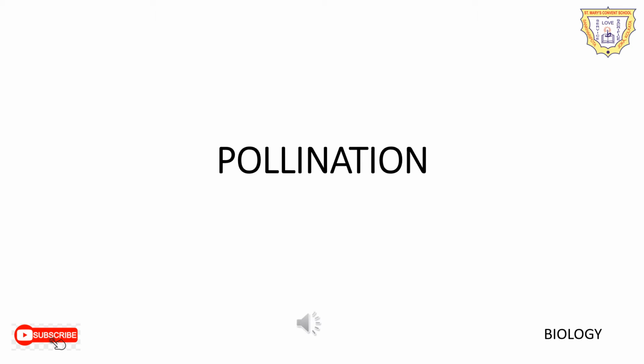Welcome students. In today's class we are going to discuss the process through which the plant reproduces. Pollination is the process through which fruits are formed and the generation of the plants continues. We will take a look at the details of this process in the further slides.